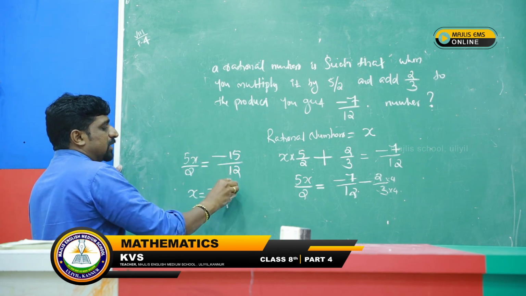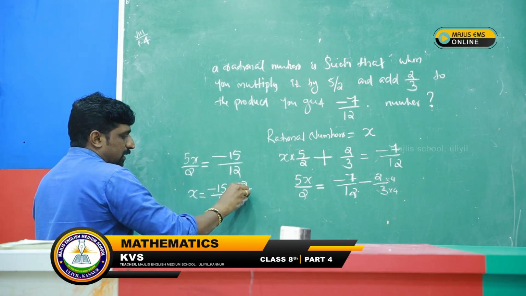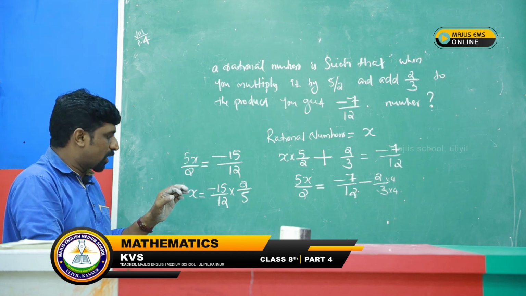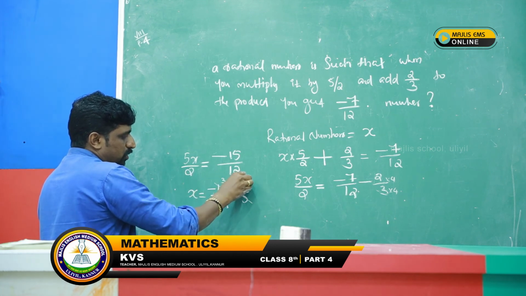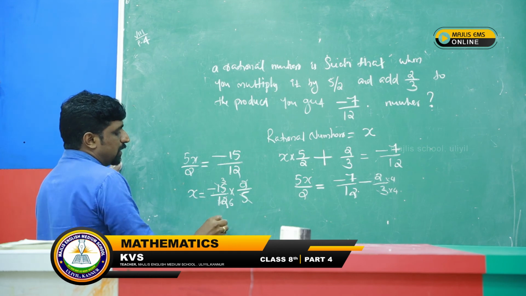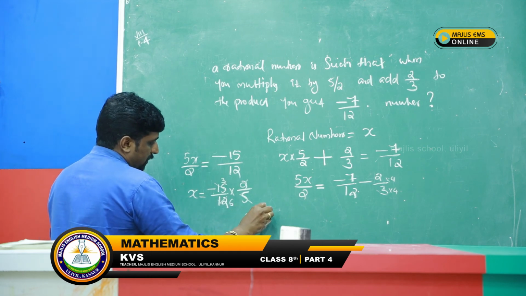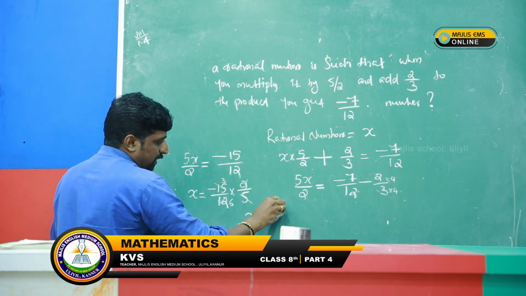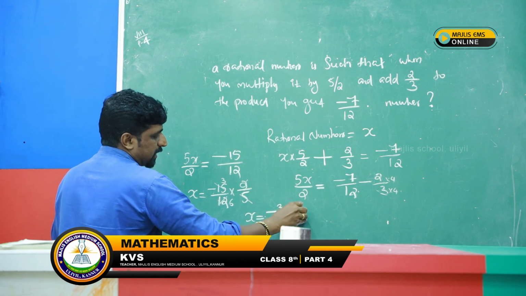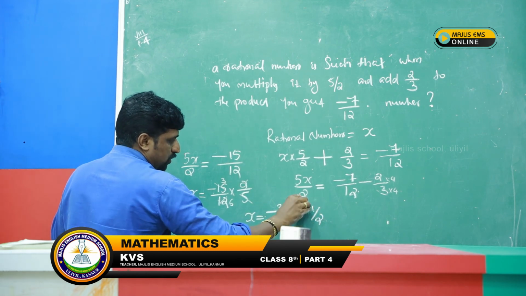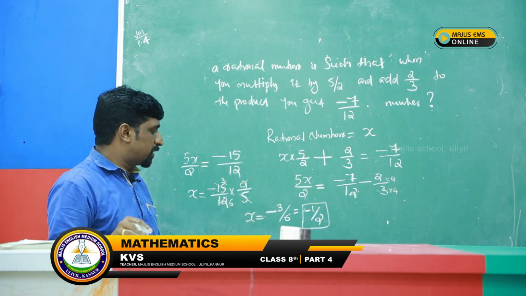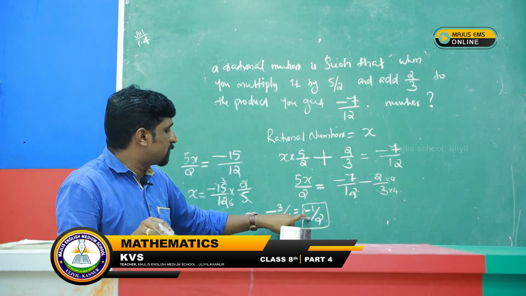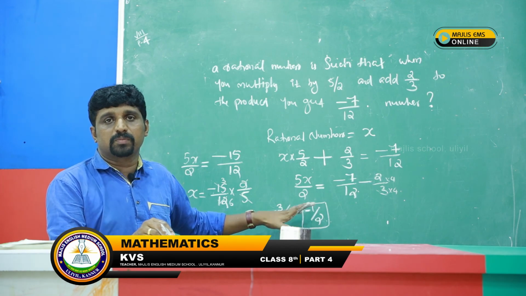5 by 2 is taken to that side and it becomes the reciprocal, that is 2 by 5. We move it as the reciprocal. Now we can simplify. 5 and 5 cancel, leaving 3 here. 2 and 12 cancel by 6. Therefore, x becomes minus 3 by 6, which again cancels to minus 1 by 2, that is the final answer. x is equal to minus 1 by 2. Therefore the rational number we got is minus 1 by 2.